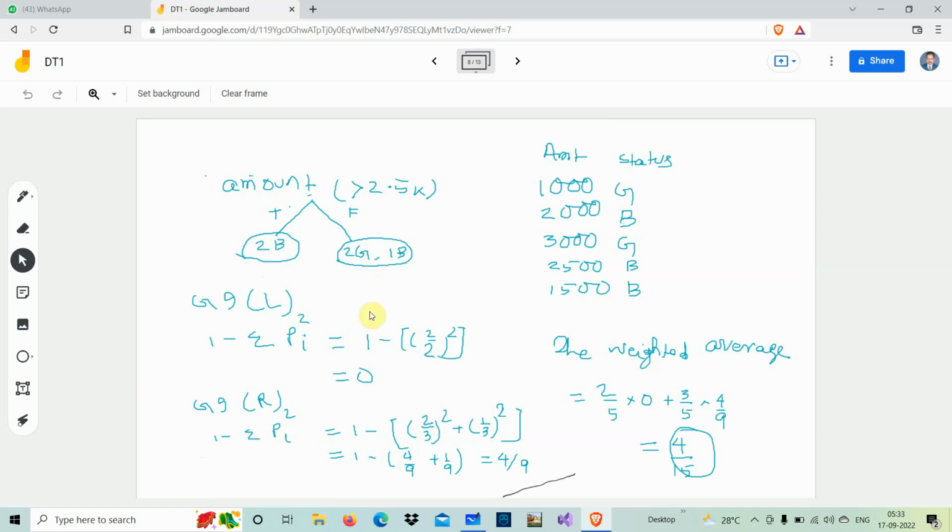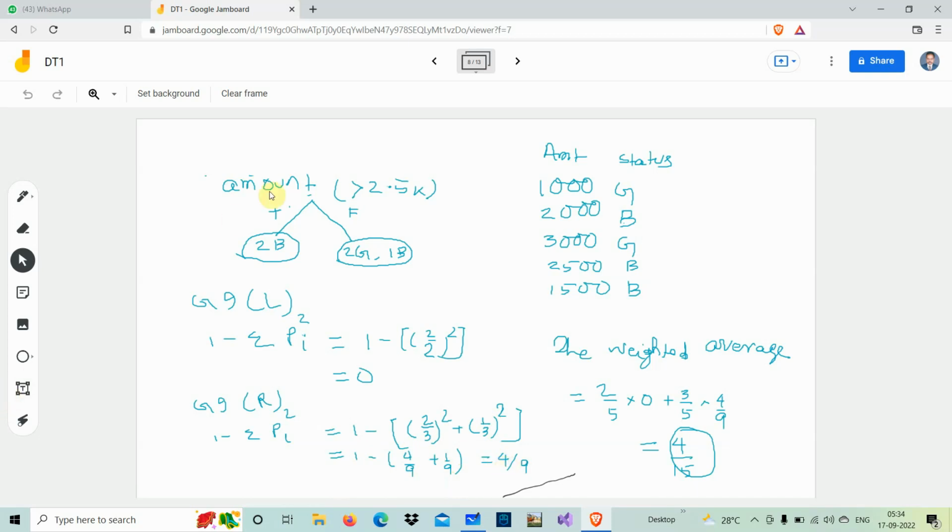of pi square. See, 2 plus 1, total how many? It is 3. Out of 3, how many good? 2 by 3. Bad how many? It is 1 by 3, the probability. Then 1 minus, in square brackets, 2 by 3 square plus 1 by 3 square. 2 by 3 whole square is 4 by 9, 1 by 3 square is 1 by 9. 4 by 9 plus 1 by 9 is 5 by 9, and 1 minus 5 by 9 is equal to 4 by 9.